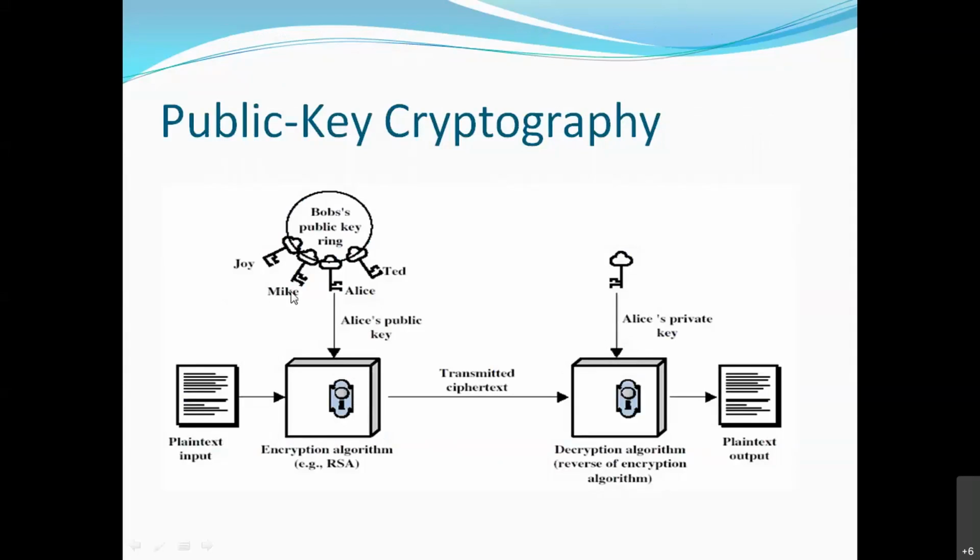Okay, so this is public key cryptography. Again, in the diagram I will show you: this is plain text, this is the public key algorithm. The most famous algorithm used is RSA. RSA has public keys, so any user knows any other user's public key. Suppose I am a user. I know Joy's public key, Bob's public key, Mike's public key. I know each and every user's public key. So if I want to send a message to Mike, which key will I use? Mike's public key.